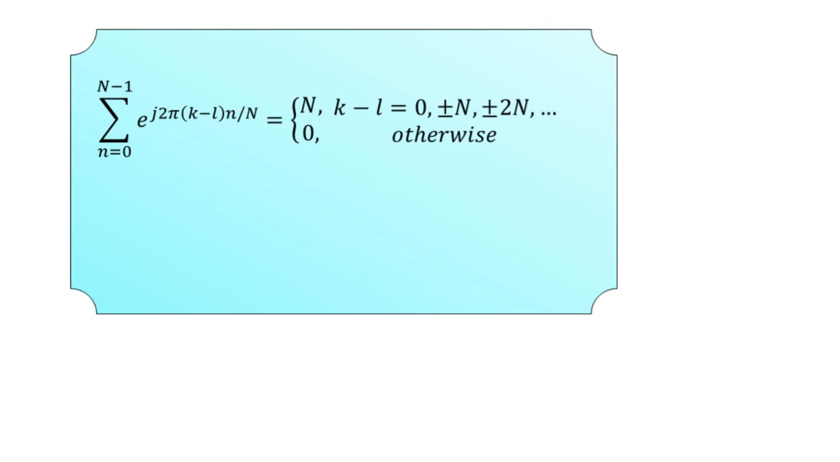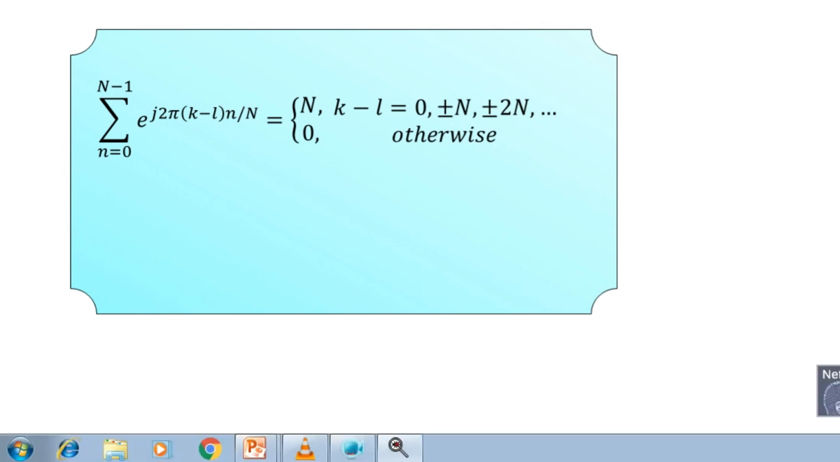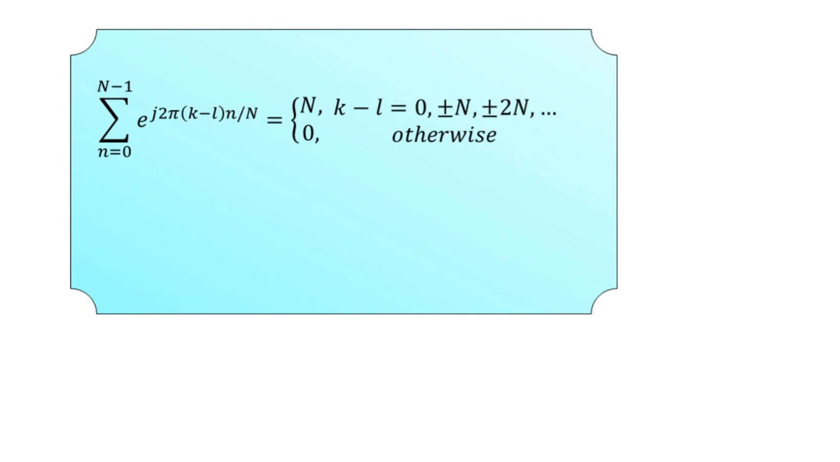The condition is that small k minus l holds the values 0, plus or minus capital N, plus or minus twice capital N, and so on in the same manner. Otherwise it holds the value 0. Here we have made use of the second equation to obtain this particular representation. Therefore the right hand side of the previous equation reduces to capital N multiplied by small c suffix small l.